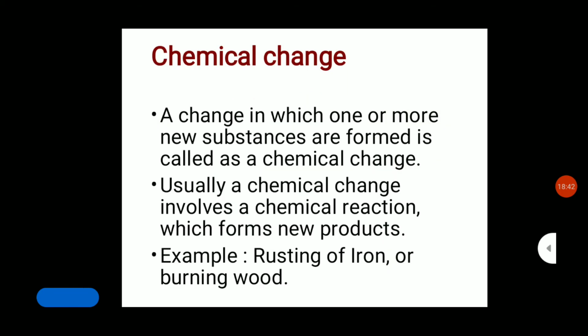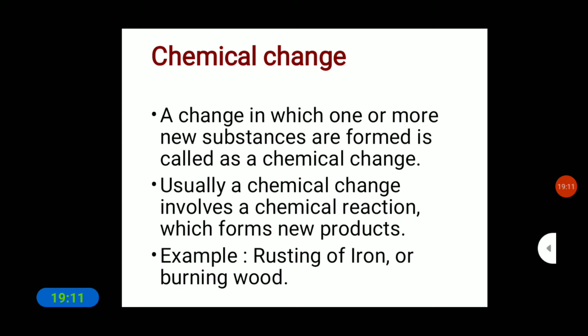Next we come to another type of change, that is chemical change. A chemical change is a change in which one or more new substances are formed. In physical change, no new substance is formed, whereas in chemical change, a new substance is formed.